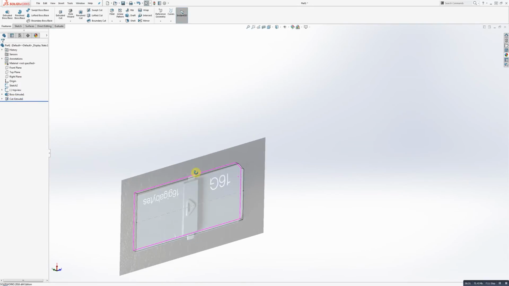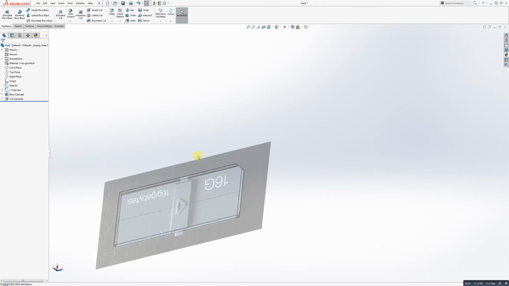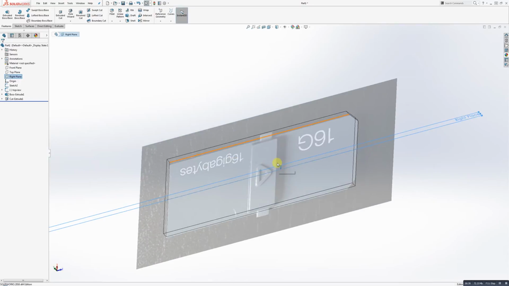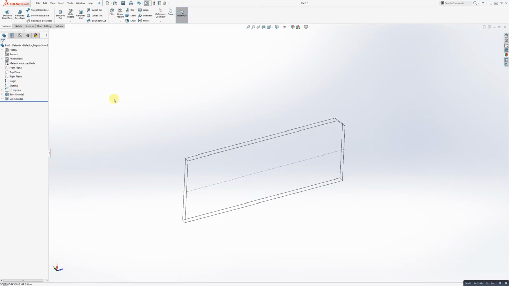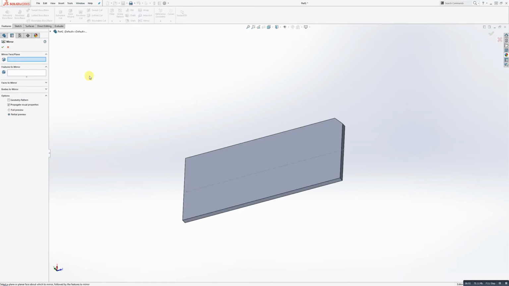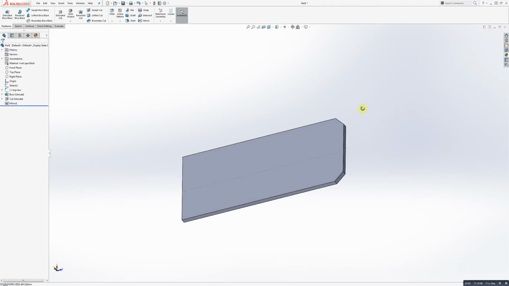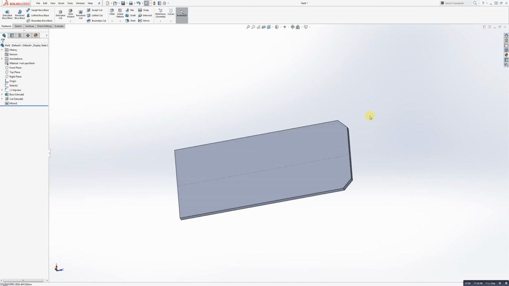Fantastic. And then what I can do here, because I'm building off of my origin, I have the right plane, which is right in the middle of my model. So I can go here to the mirror command. Let me actually just right click here and go hide. That's going to hide the image. All right, and then I'm going to go mirror. I'm going to set the mirror plane to the right plane, right? And then the feature that I'm going to mirror, in this case, is going to be the cut extrude right there. Cut extrude, and you can see it mirrors it right over. Okay, and that just gets us right off to the start. There we go.